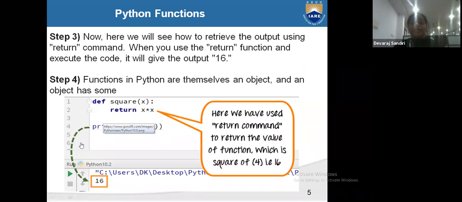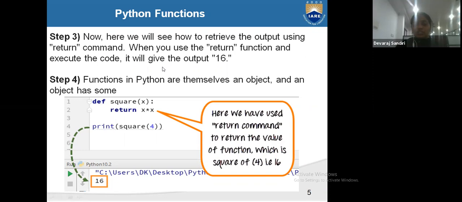Now we are printing square of 4. When we print square of 4, it printed 16.